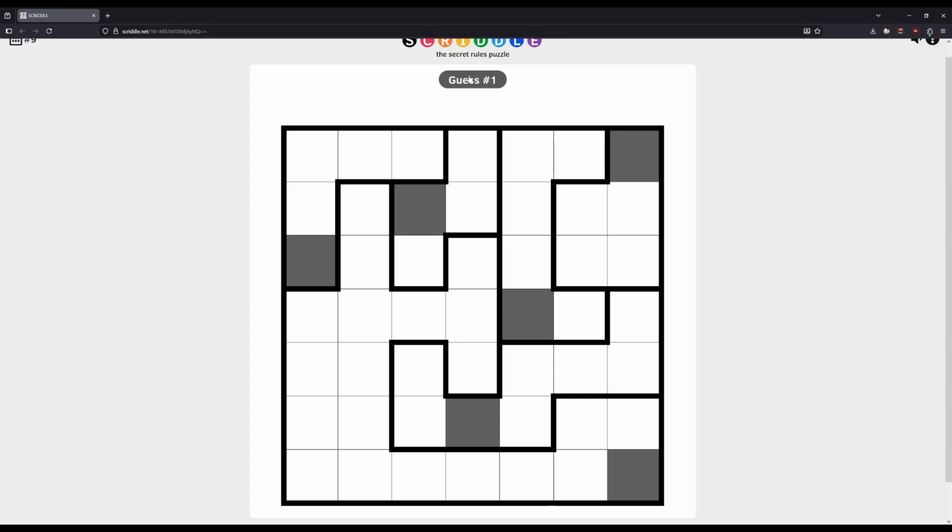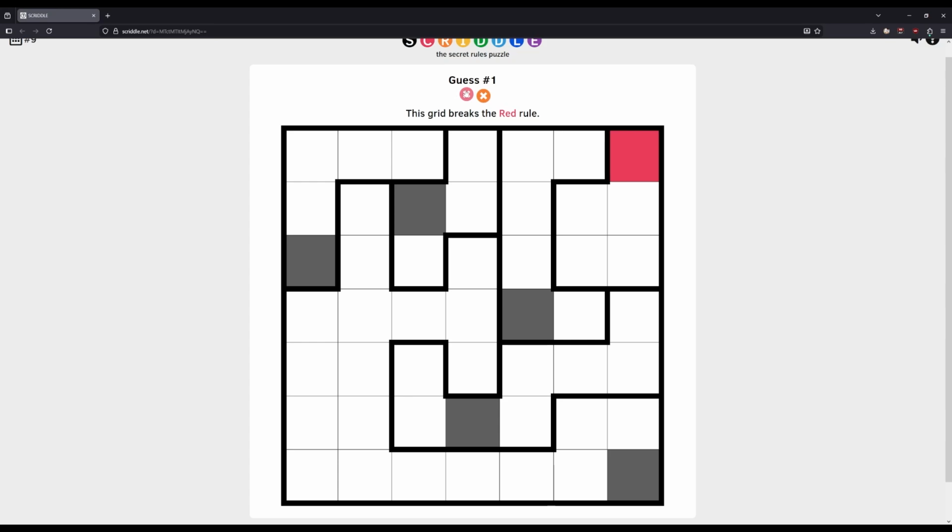We've got one block in each area. Let's click guess and see what happens. I've talked enough. Okay, we've broken 2 rules. So the way Scriddle works is when you break a rule, Scriddle will tell you about it, but if you haven't broken a rule yet, it won't. So it might be that there are 11 rules for this puzzle, but at the moment we're only breaking 2 of them. So Scriddle's only going to tell us about the ones we're breaking.